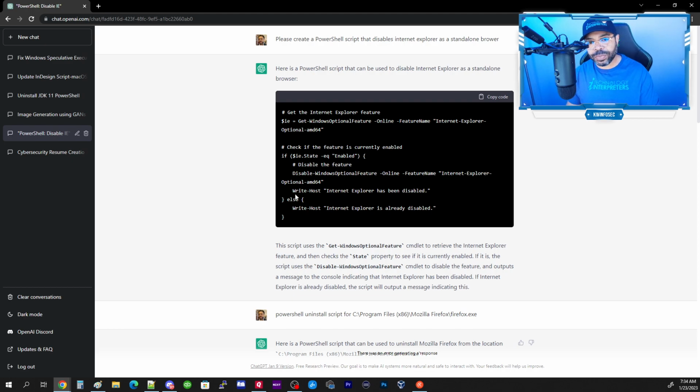Microsoft Internet Explorer went end of life June of 2022. And so here's a script from AI that basically uninstalls Internet Explorer 11, which is cool. Not quite what I wanted to do because really I wanted to disable it as a standalone browser. So I had to give better prompts.